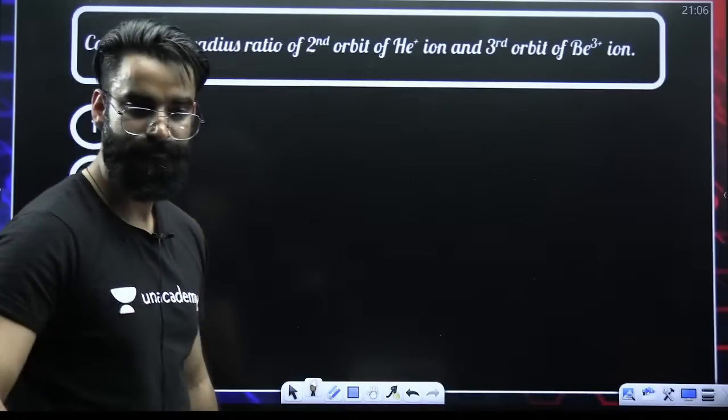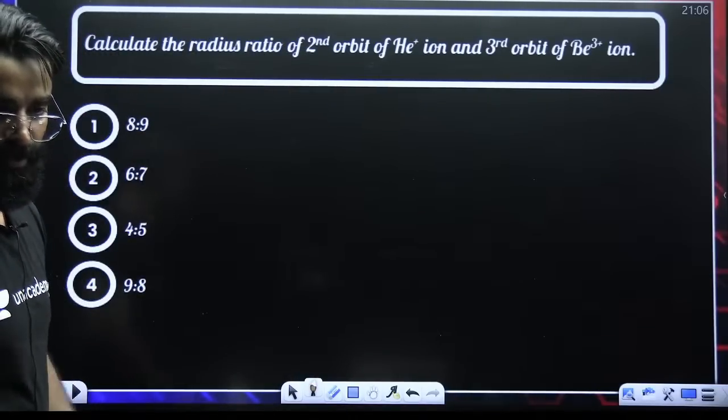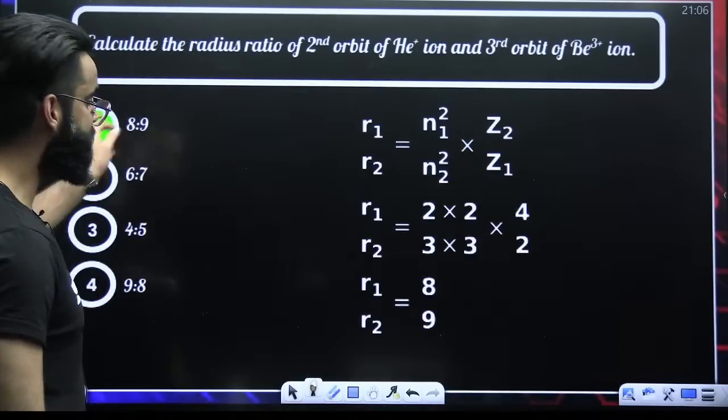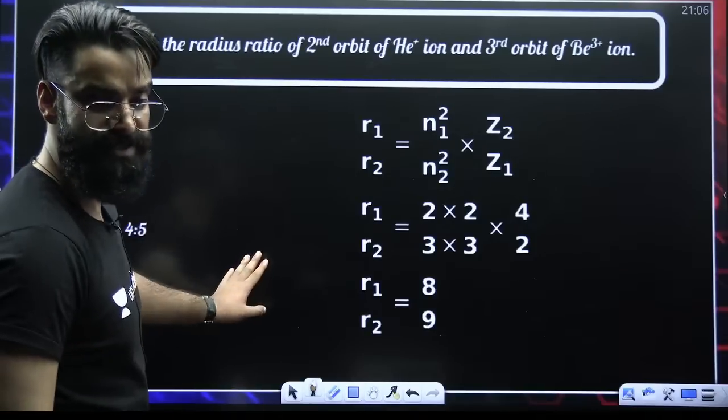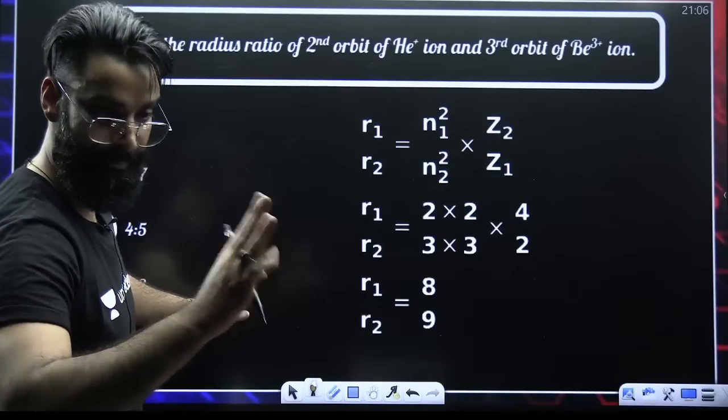Done? I hope you would have easily solved this. The answer is 8:9. So which concept was this? This was concept number 3.